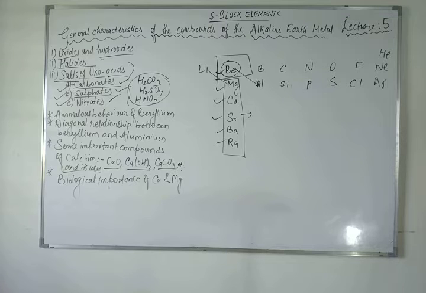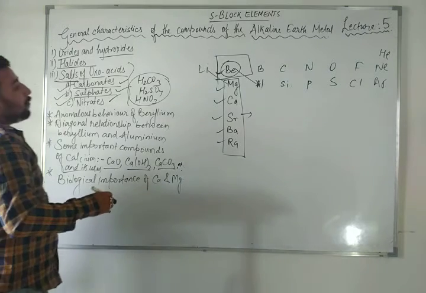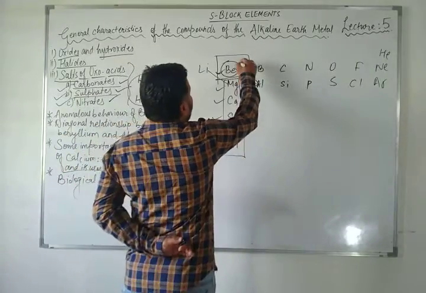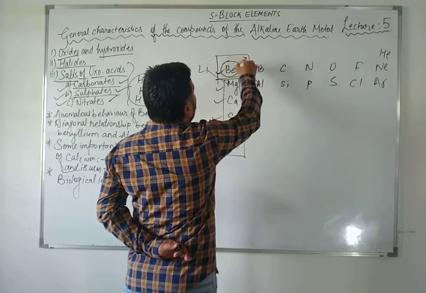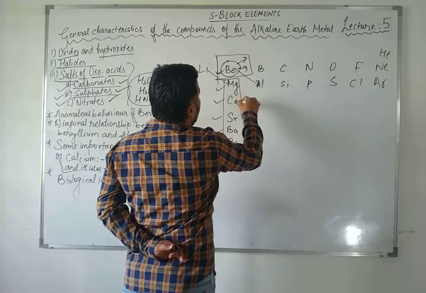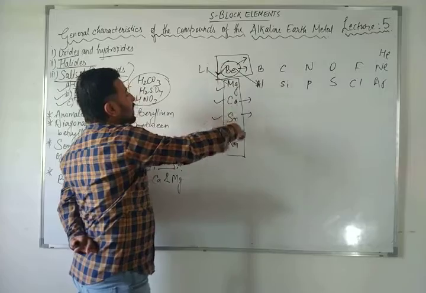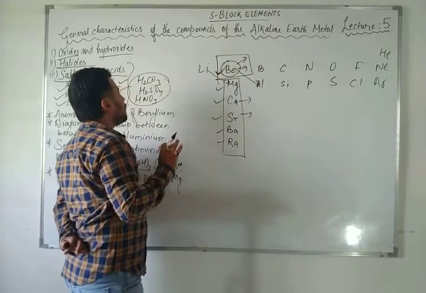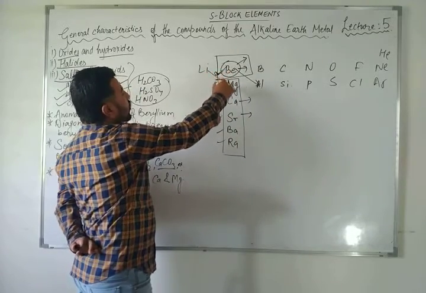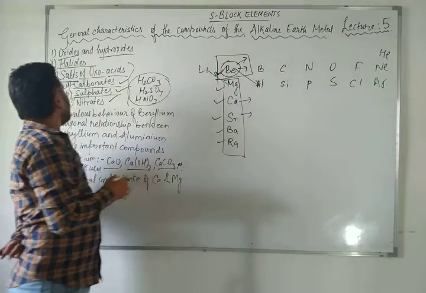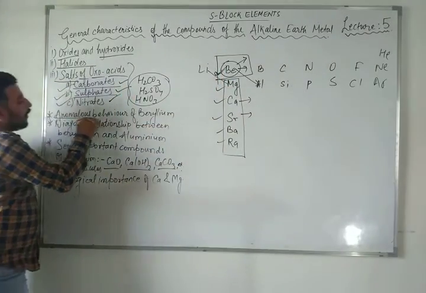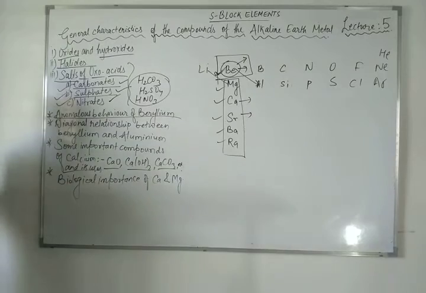And the oxides and hydroxides of beryllium are unlike the hydroxides of other elements in the group, because they are amphoteric in nature. Amphoteric means it will give you acidic behavior also, and basic behavior also, but the others will give only basic nature. So amphoteric nature means a little bit different from the other alkaline earth metals, and that's why it is written as anomalous behavior of beryllium.